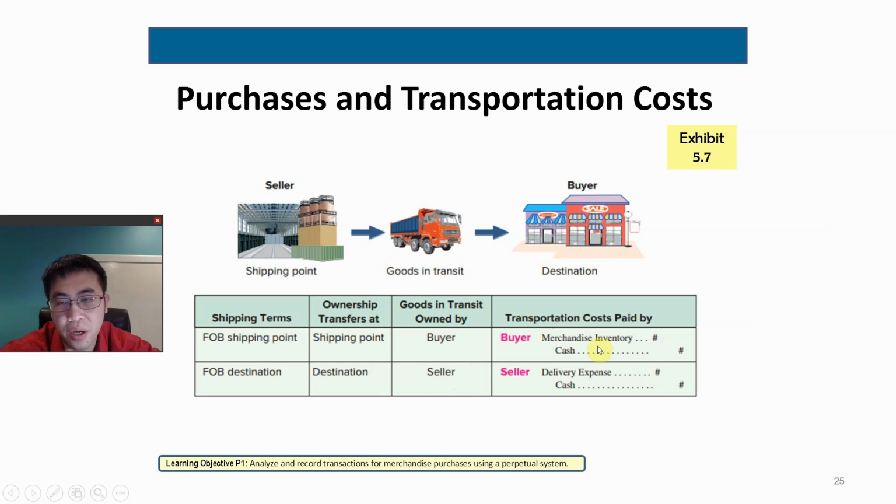For the accounting part, if it is the shipping point, then the buyer will pay cash for inventory merchandise. If it is FOB destination, it's not about merchandise inventory anymore. It is about delivery expense for the seller. So you have to know the difference. One is the buyer taking care of the transportation, and the other is the seller taking care of the transportation. For sellers, it's a delivery expense. For buyers, it's merchandise inventory.